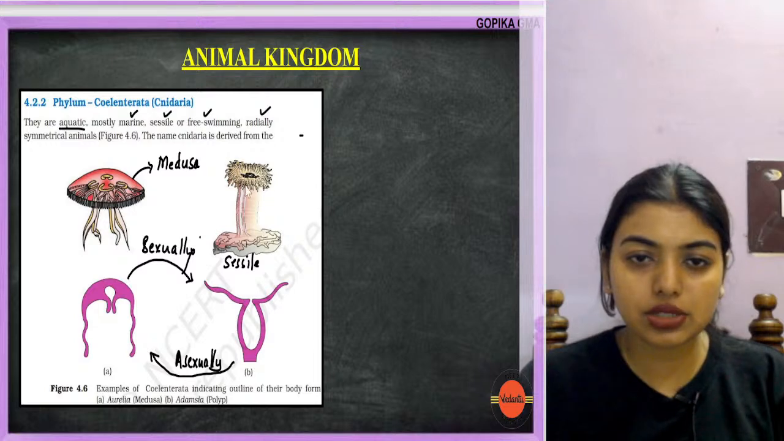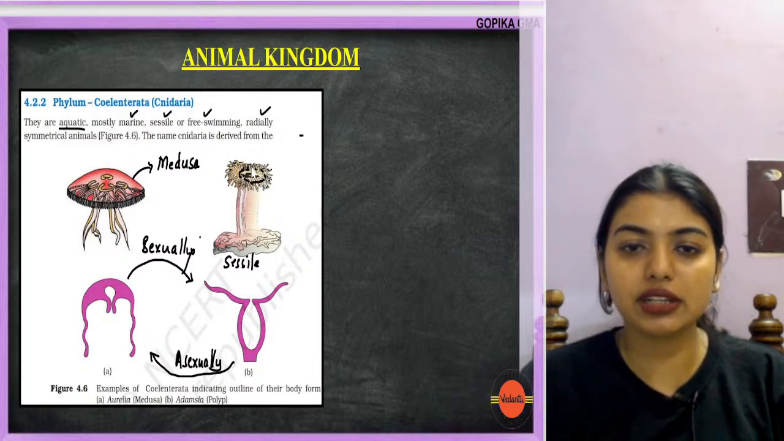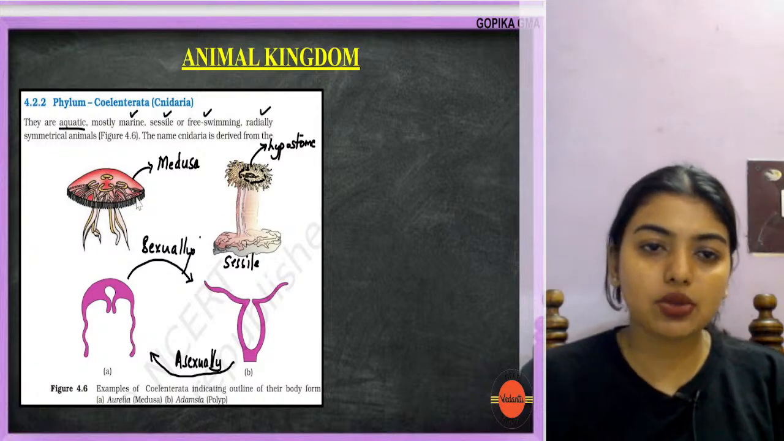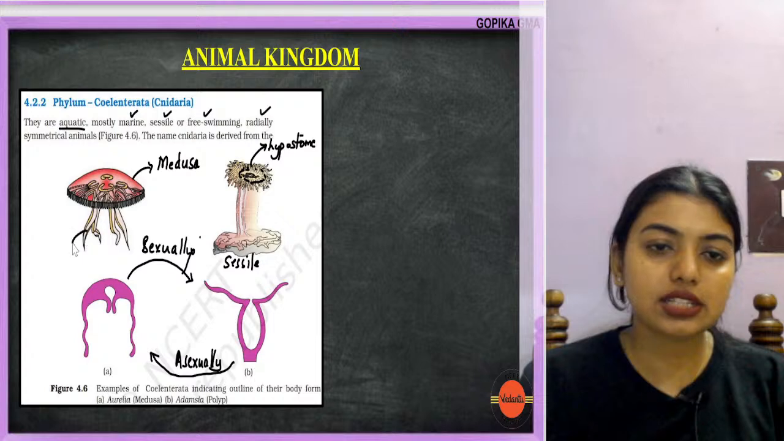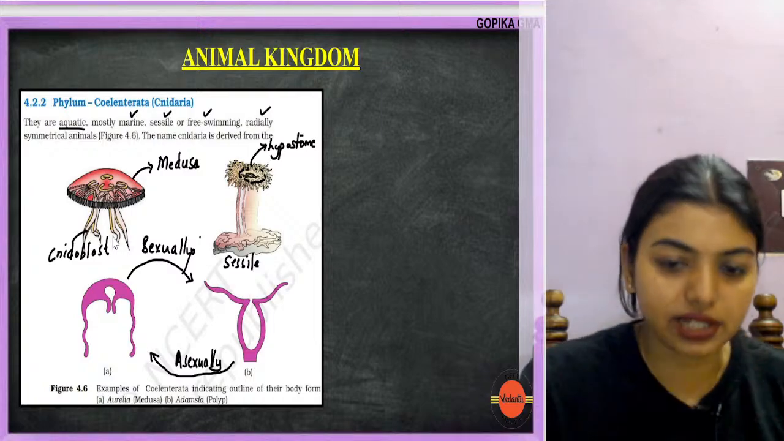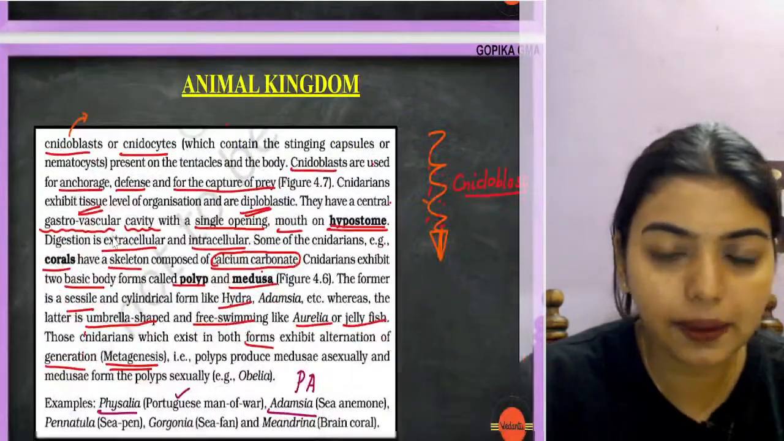And here, can you see, this is the hypostome region. This region will be the hypostome where the tentacles are all present. And they will have a gastrovascular cavity as well. This is your medusa region where the tentacles are. In these tentacles, always remember cnidoblast cells will be there, which are going to sting. Done? Clear?